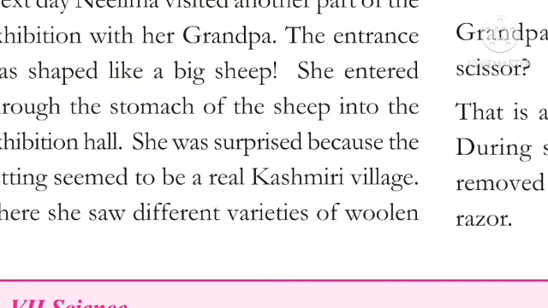There she saw different varieties of woolen cloths like sweaters, mufflers, hats, long coats, table covers, etc. There were models of different types of animals like sheep, goat, yak, llama, camel, alpaca, etc. She knew sheep gave wool, but why were the other animals displayed at the stalls? Grandpa told Neelima that wool is obtained from hair of all the animals displayed.